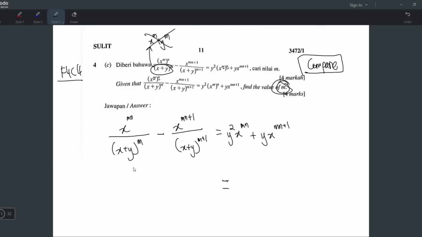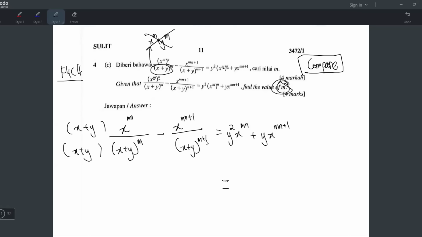It's always like that. So I can see the denominator is x plus y power m. This one is x plus y power m plus 1. So the denominator is not the same, but you can make them the same. You just have to darab with x plus y. Here also darab with x plus y. Okay, let me explain a bit why I darab x plus y.